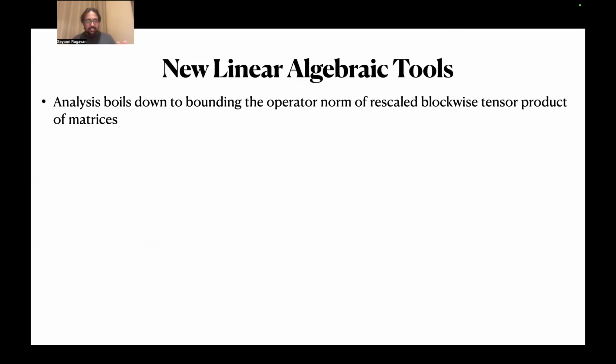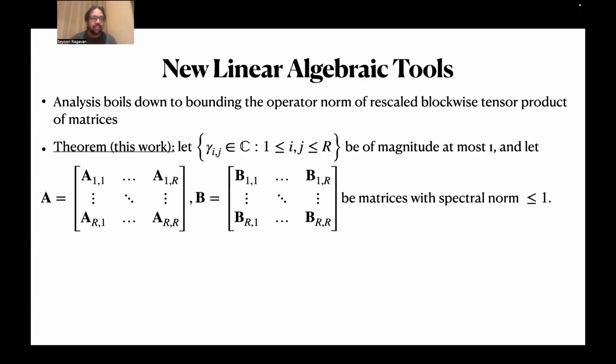Okay, so that's as much as I want to say about the analysis in terms of the first few steps. I just want to highlight a standalone, linear algebraic tool that we had to introduce to prove our results that's hopefully of interest elsewhere. You'll just have to take my word that the analysis boils down to bounding the operator norm of something that looks roughly like a tensor product of block matrices.